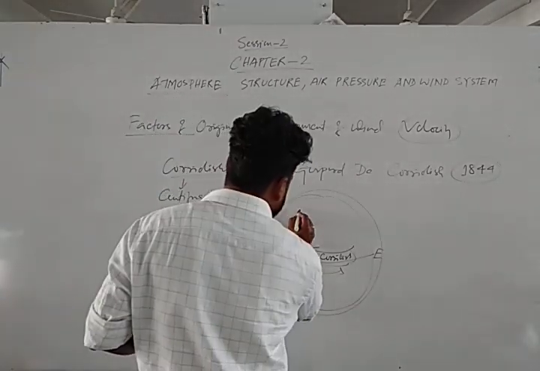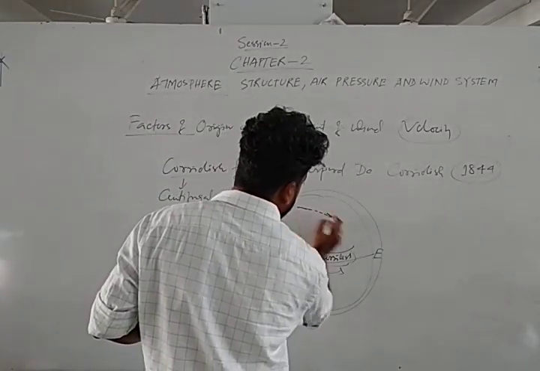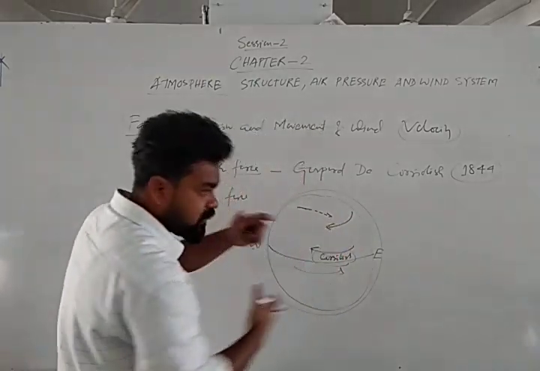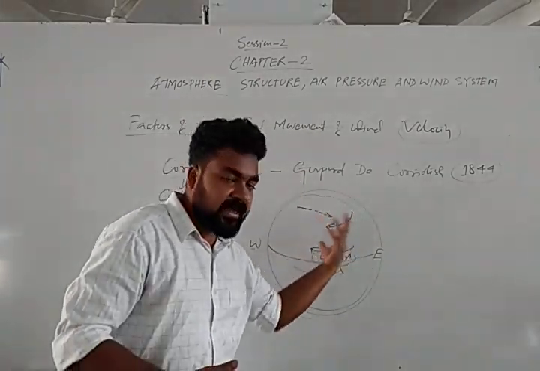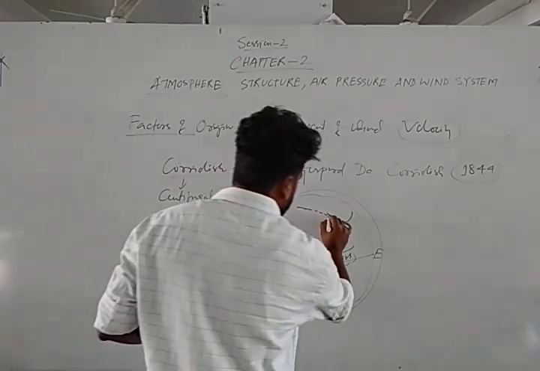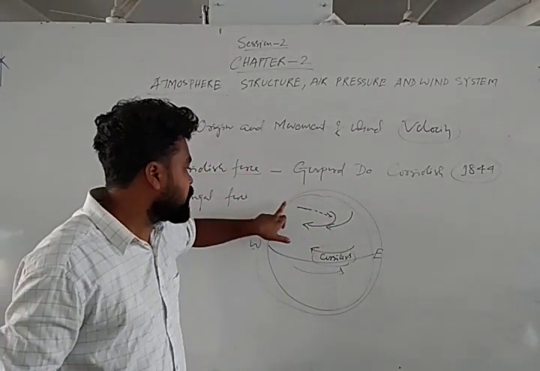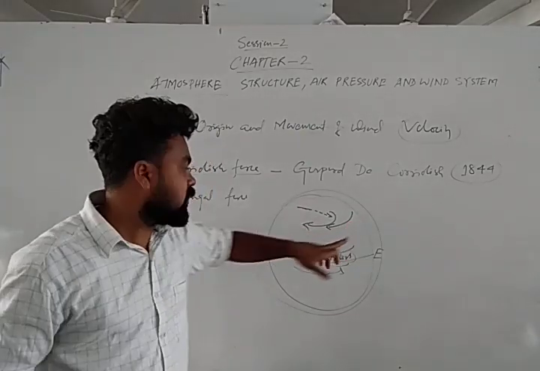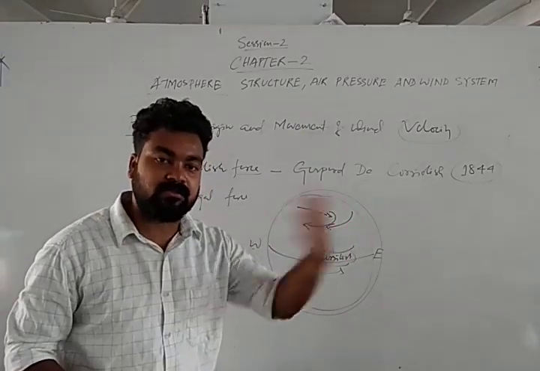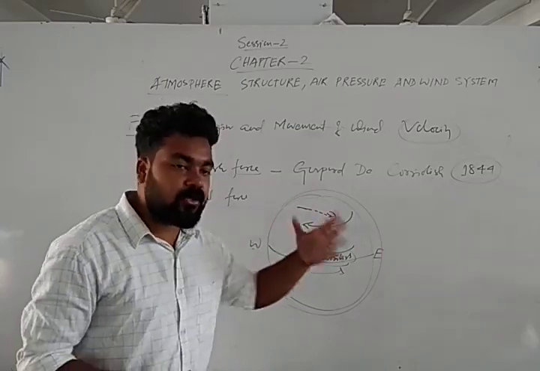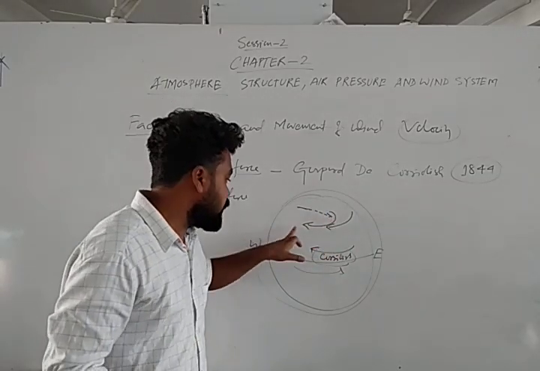Suppose wind is coming from this direction. The Coriolis force is pushing, or deflecting, the winds in this direction. Earlier the origin direction was from here to here, but due to this Coriolis force, this wind got deflected. Now wind is moving in this direction.